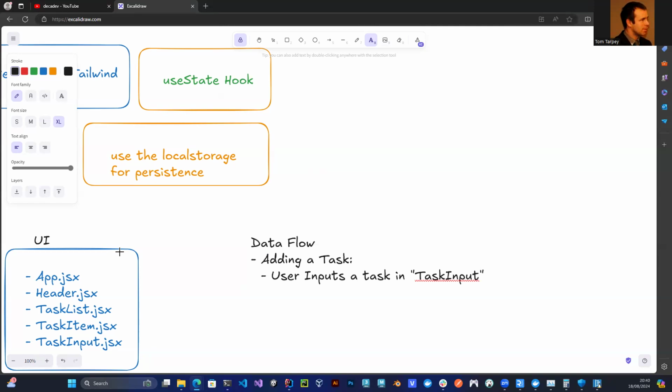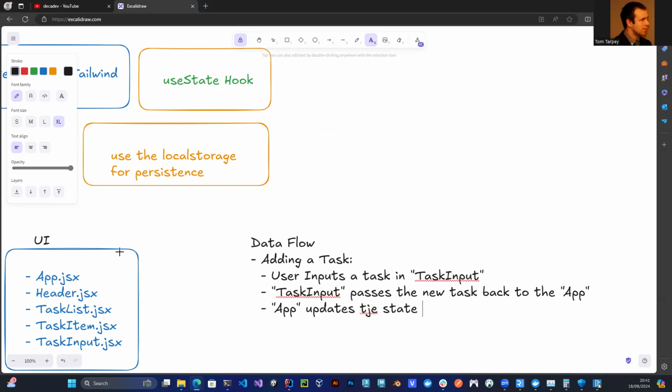Basically, the flow of the data will be that task input passes the new task back to the app, right? Then the app itself updates the state with the new task.